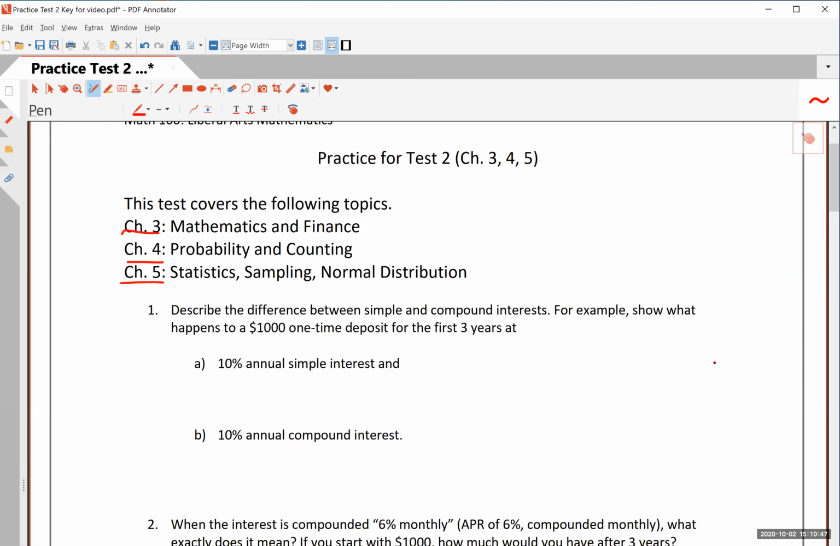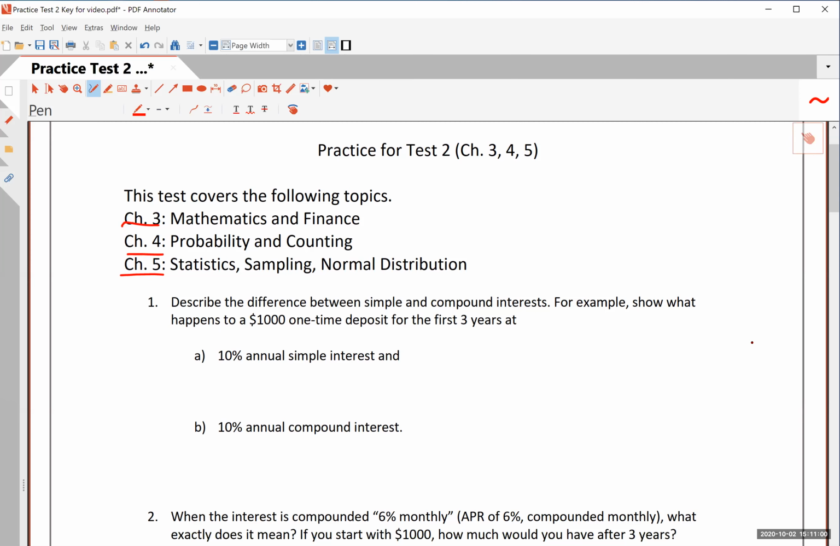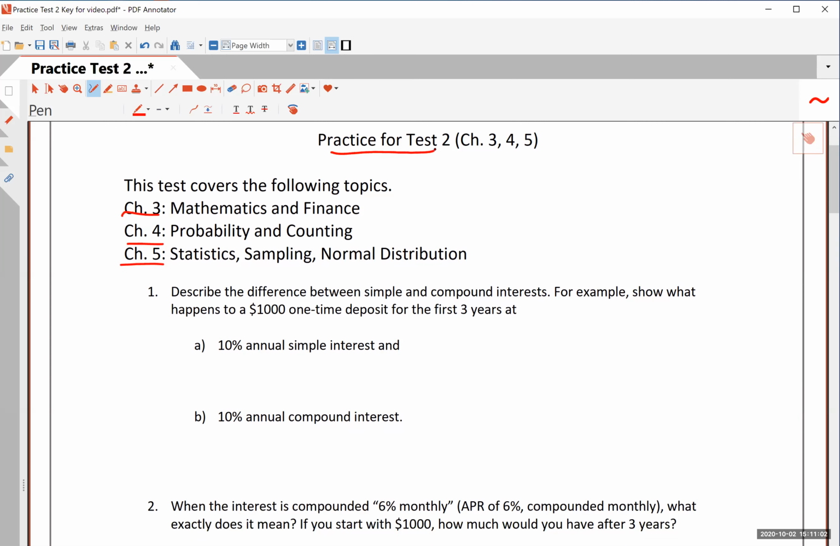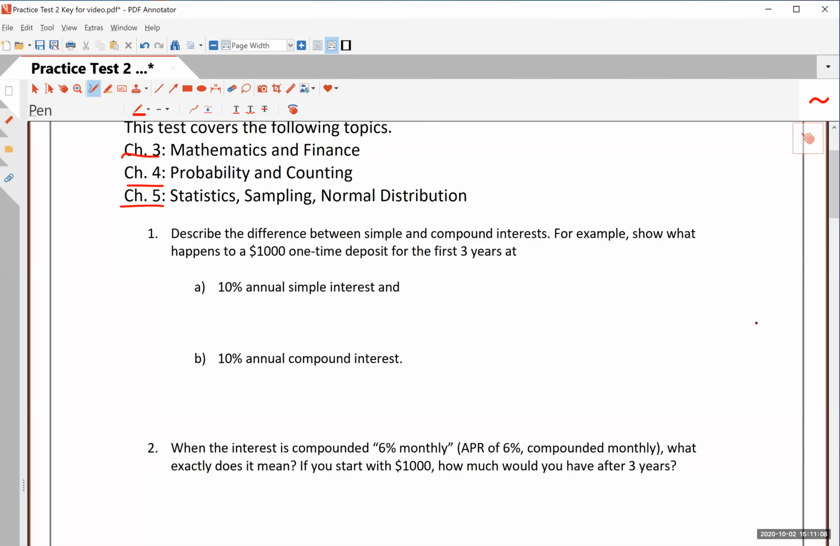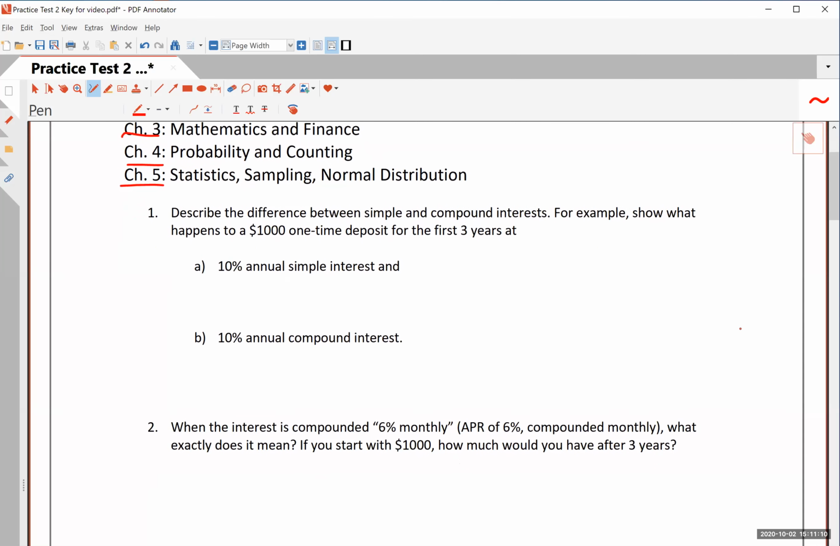Of course, for the actual test, you do have to show your work, not for multiple choice and not for true-false questions, but for any free response questions where you have to show your work. Of course, you have to scan and submit that work. But practice test is just for you. So just work on these and make sure that you can do these problems before you go and take your test. All right, number 1, describe the difference between simple and compound interest.